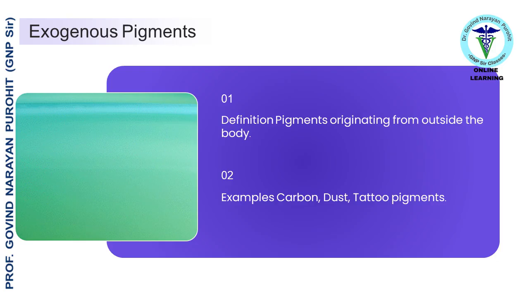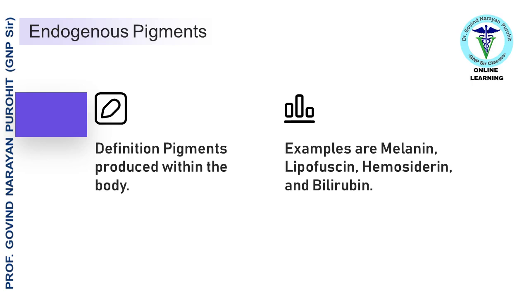Exogenous pigments are pigments originating from outside the body. Examples: carbon, black pigment from inhalation, e.g., anthracosis in lungs. Dust, inhalation or ingestion of various dust particles, e.g., silicosis. Tattoo pigments, deliberately introduced. Endogenous pigments are pigments produced within the body. Examples: melanin, brown-black pigment produced by melanocytes. Lipofuscin, wear and tear pigment, accumulates in aging cells. Hemosiderin, iron-containing pigment derived from hemoglobin breakdown. Bilirubin, yellow-brown pigment from heme breakdown.